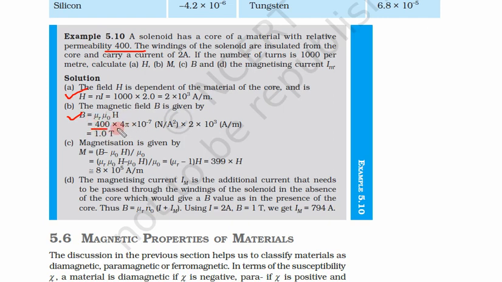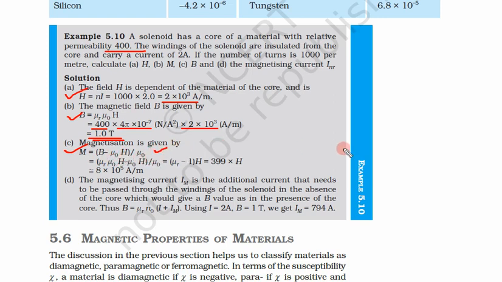Mu naught, you know, is 4 pi into 10 to power minus 7, and this H we have calculated as 2 into 10 to power 3. When we calculate all these things, what do we get? A magnetic field of 1 Tesla. Suppose this 400 was not there, we would get a very small magnetic field. Without this magnetic material, very small magnetic field. Now magnetization. Magnetization M is equal to simply (B minus mu naught H) upon mu naught.